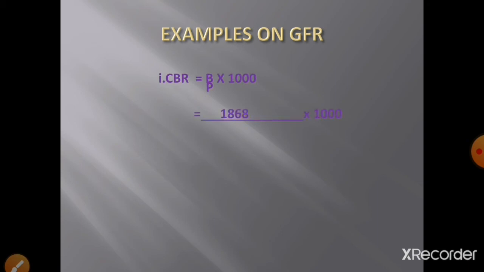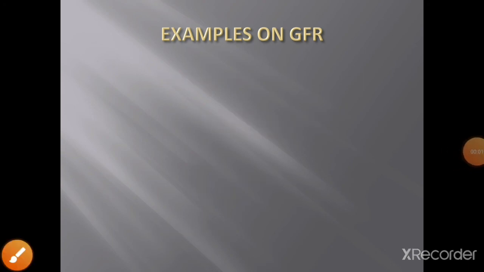First CBR is B upon P into 1000. Substitute: total births 1,868 divided by male population 67,206 plus female population 64,060, into 1000. After adding male and female, the total population is 1,31,266. So CBR is equal to 14.23. The first one, CBR, is completed.